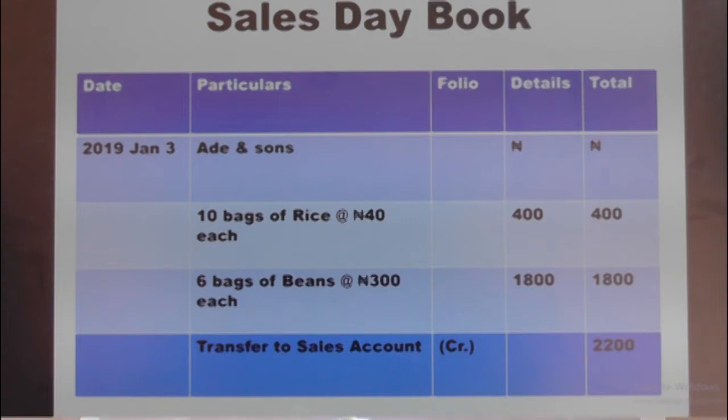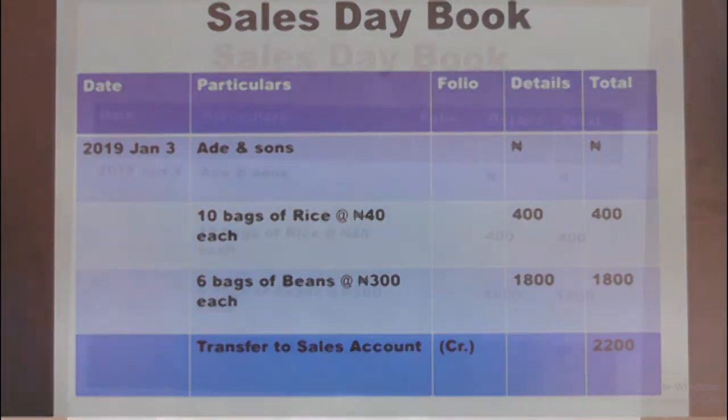You add 400 plus 1,800 under the total column to give us 2,200 naira. That will be analyzed thus as transfer to sales account under the ledger, transfer to sales account, credit. It means that in the general ledger, when posting this transaction, you will transfer it to the credit side.